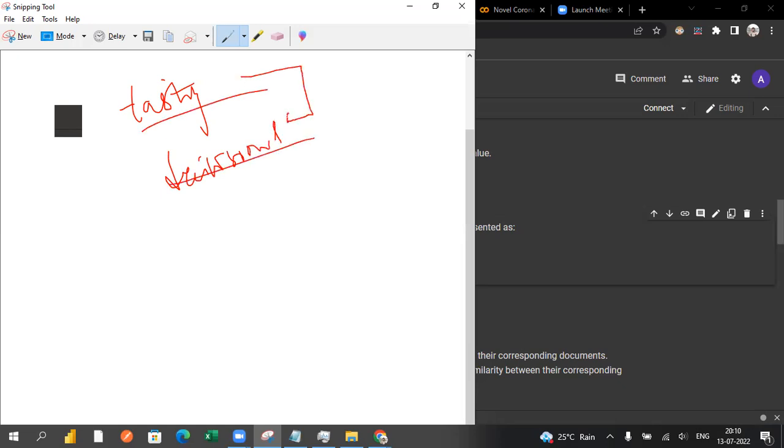These two words hold a similar kind of meaning, right? From my perspective, but from a system perspective, it may not be identified. That means it may not be holding the semantic meaning.